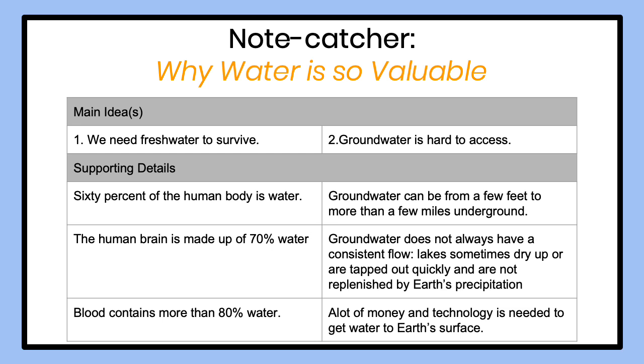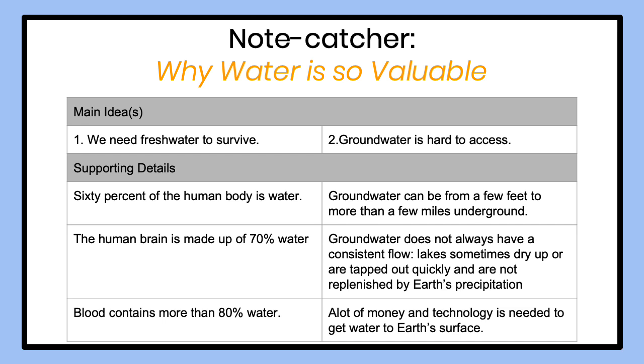The supporting details for we need fresh water to survive. 60% of the human body is water. The human brain is made up of 70% water. Blood contains more than 80% water.